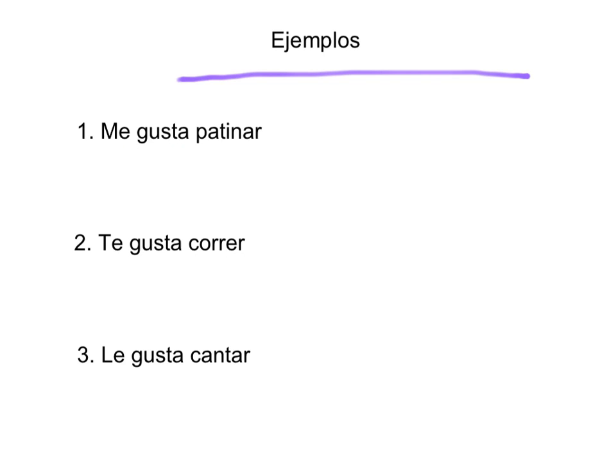You should know what me gusta already means, from the last slide and the slide before. And so what it means is I like to skate. If we look at how it breaks down, the me gusta part is I like. Patinar is the verb in Spanish, to skate.